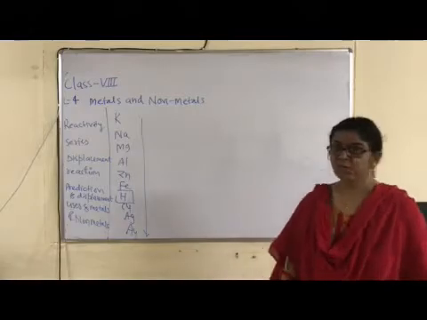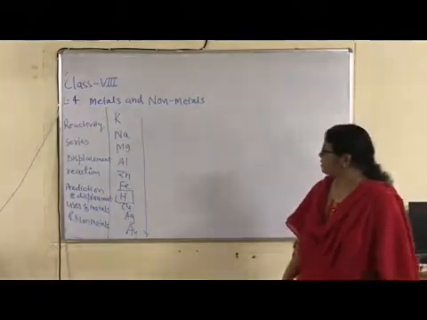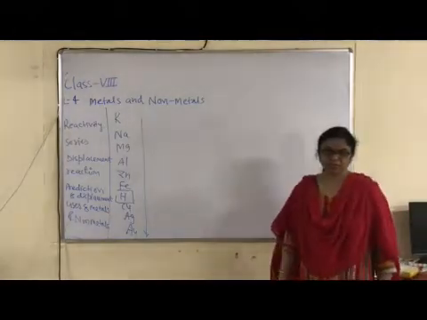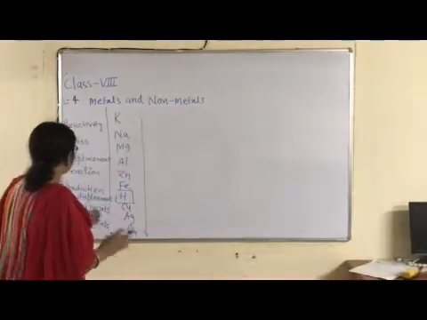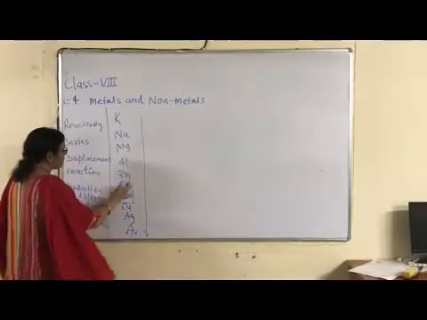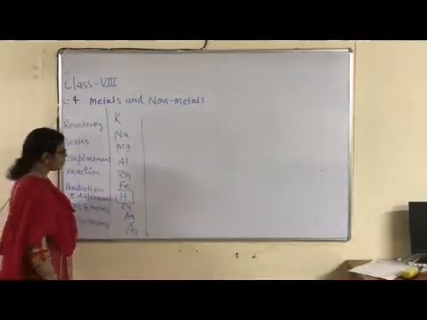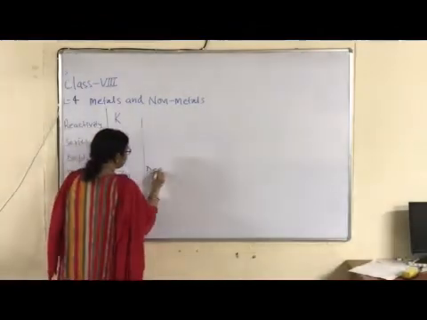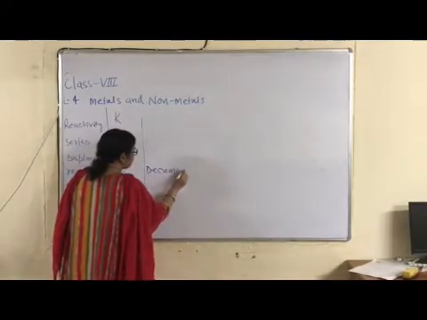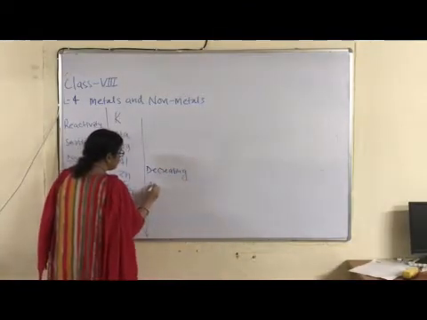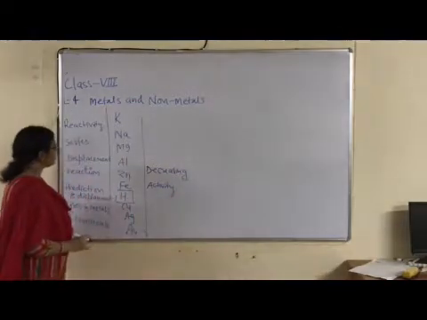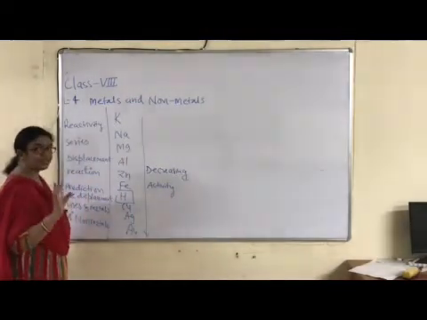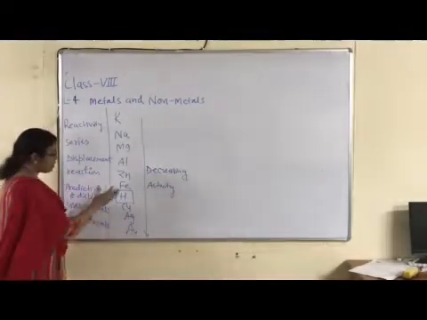Now, students, discussion of reactivity series. What is reactivity series? Reactivity series means systematic arrangement of metals according to their decreasing activity, or reactivity, is known as a reactivity series. I have written only some elements on the basis of their decreasing reactivity.